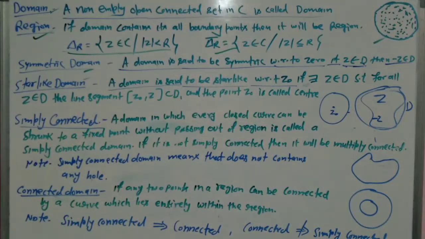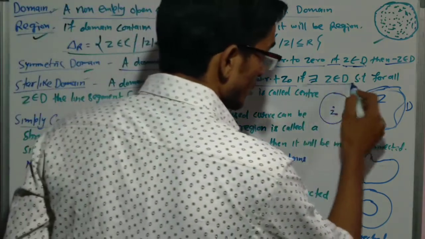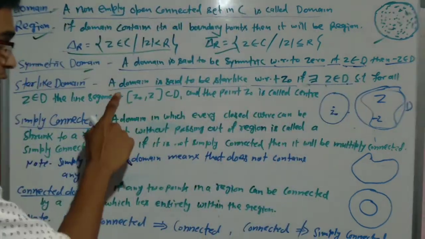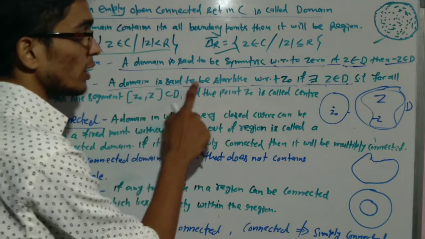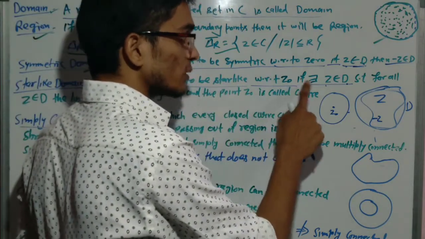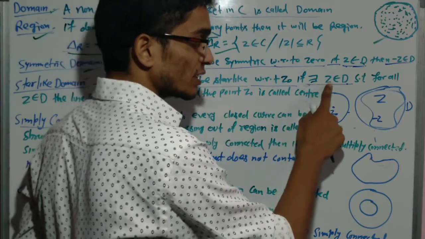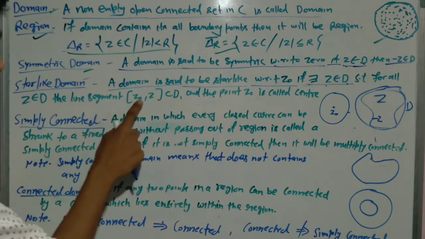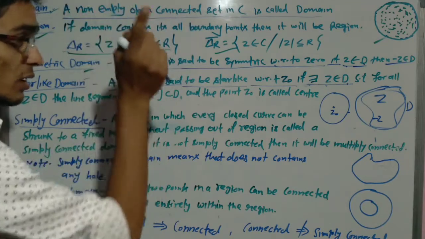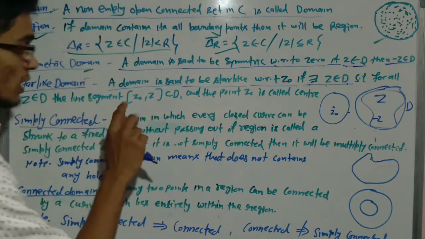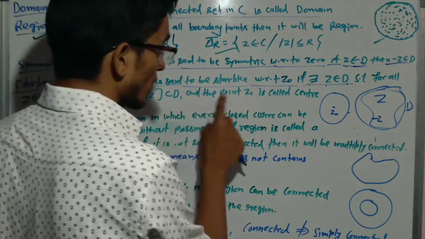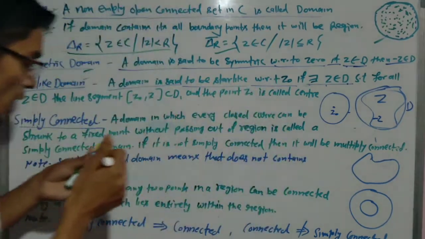If we have any domain D, then it is said to be star-like with respect to z0 if there exists z0 belonging to D such that for all z belonging to D, the line segment z0 z, this is the line segment, I have already discussed in the first lecture, goes into D. And the point z0 is called the center.